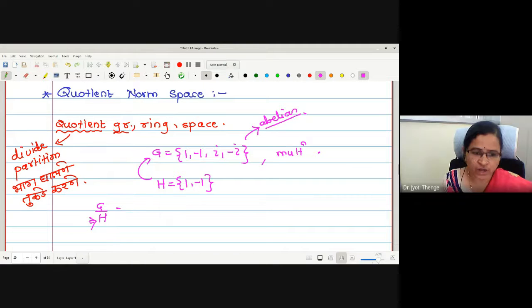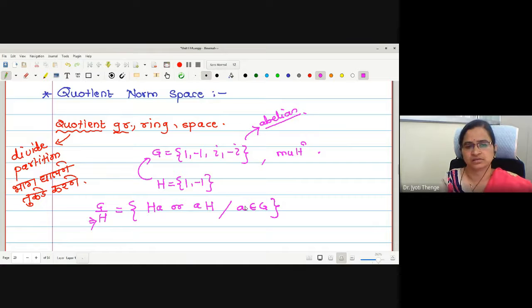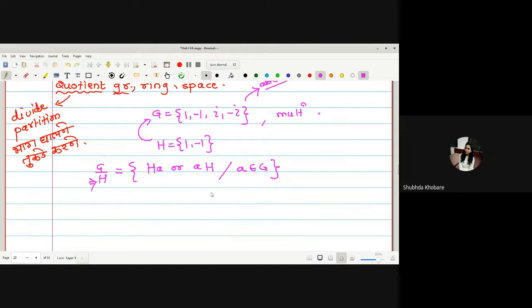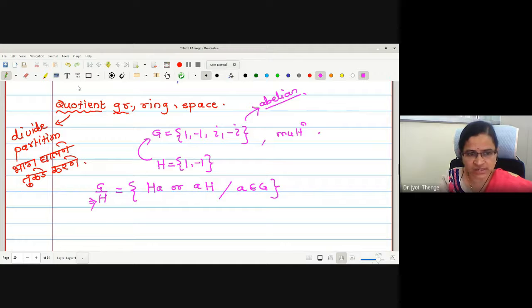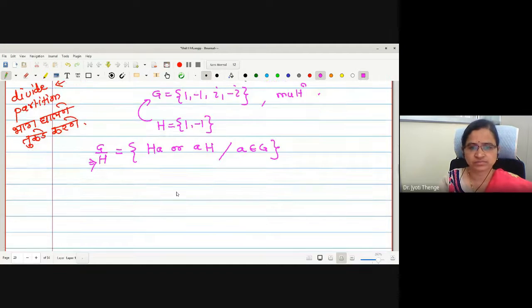Now, whenever you are writing a quotient group, what is the nature of the elements in this group? Cosets, no? Either write left cosets or right cosets, H a, provided this a is in G, correct? I am giving a simple example to make you understand why the word is quotient, how it is making the quotienting, right? These are the left or right cosets.